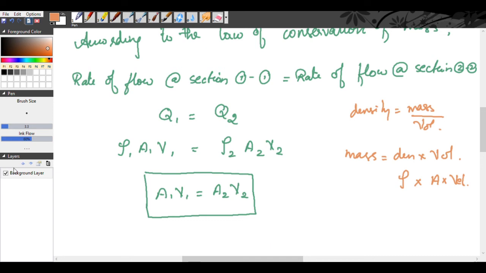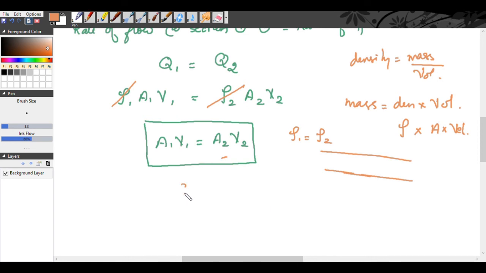For a liquid flowing through the pipe, the density does not change because it is incompressible. So rho 1 becomes rho 2. Cancelling rho 1 and rho 2, you get A1 V1 is equal to A2 V2. It is nothing but Q1 is equal to Q2. This, A1 V1 is equal to A2 V2, is called the continuity equation for a fluid flowing through the pipe.